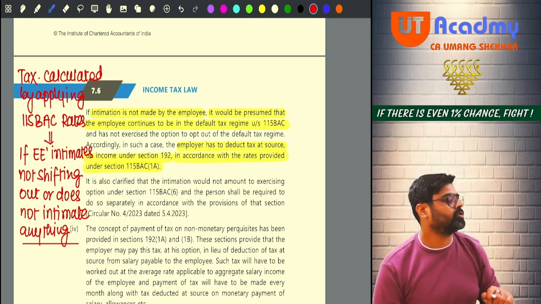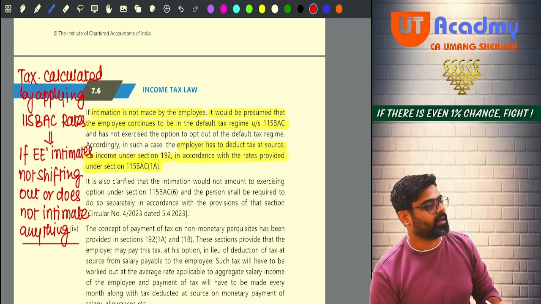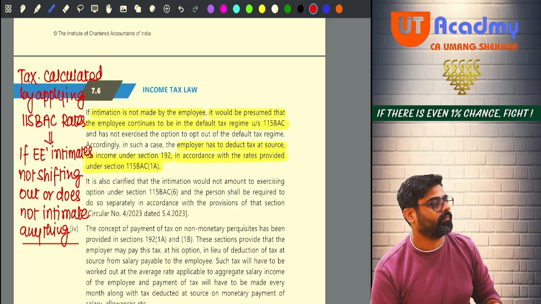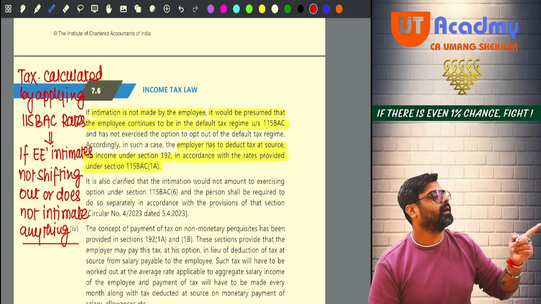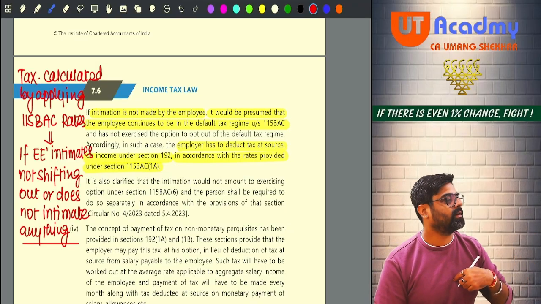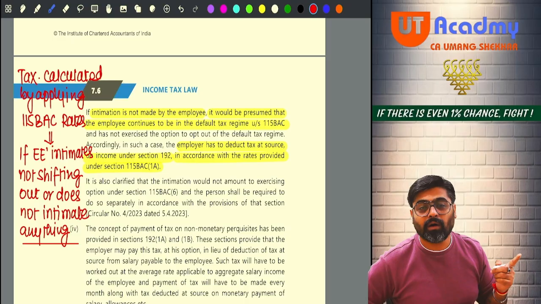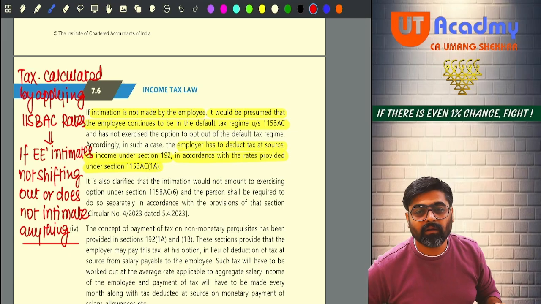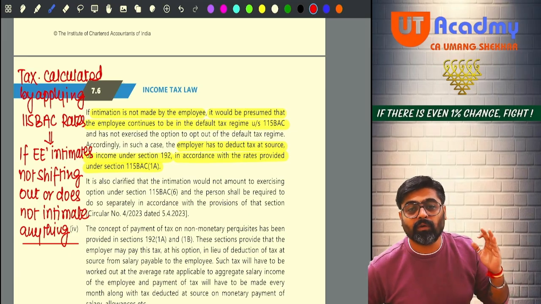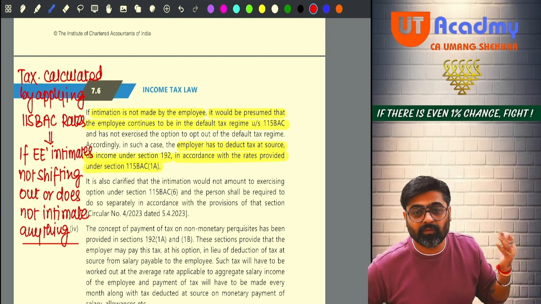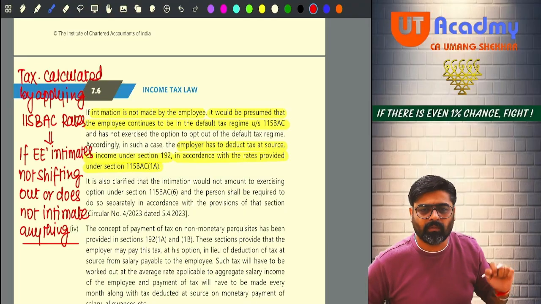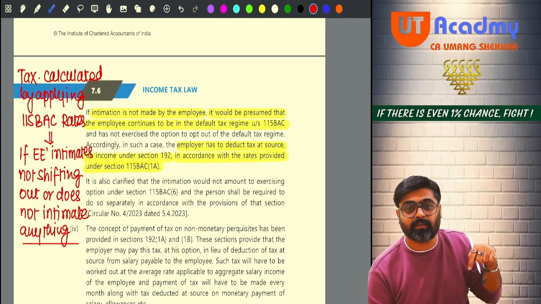Now I will ask Shubham, you are going to get how much salary from me? 7,20,000 from me you are going to get. Tell me, you want me to deduct TDS at normal rates or 115 BSE rates? So Shubham will say, sir, I will opt out. Please follow normal rates. So please deduct my tax calculated at normal rates. I'll say, okay, no problem. But for that, he has to intimate me.